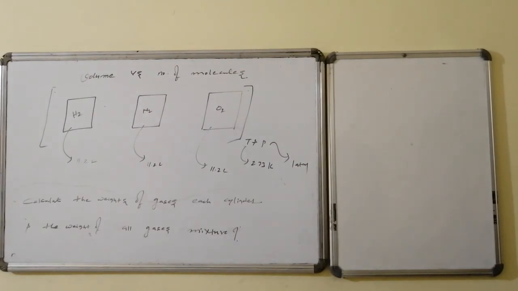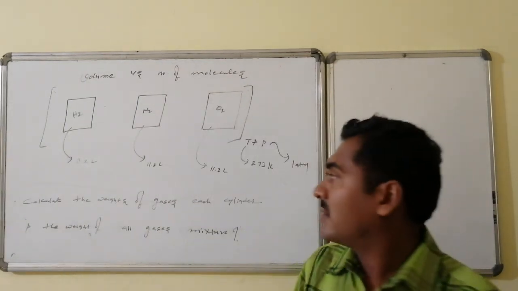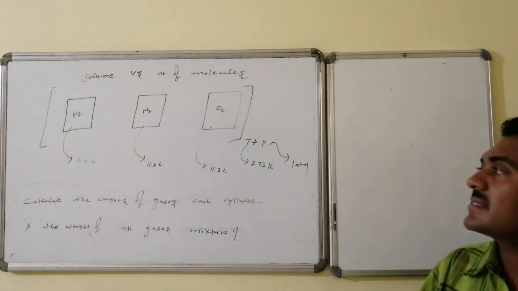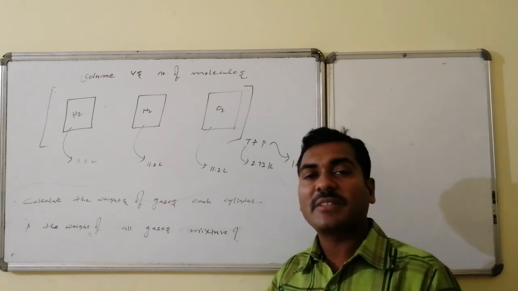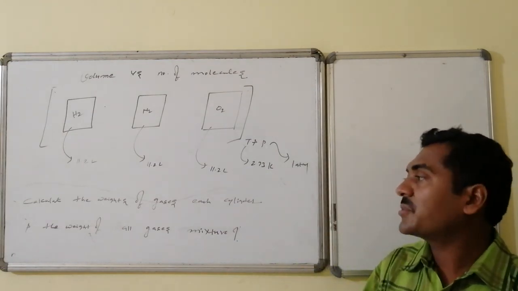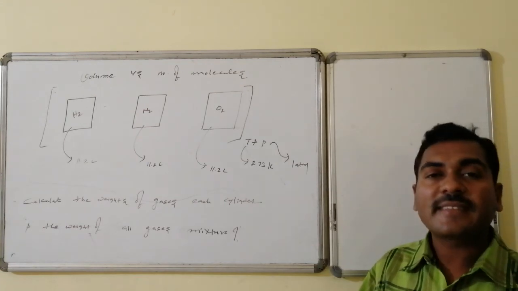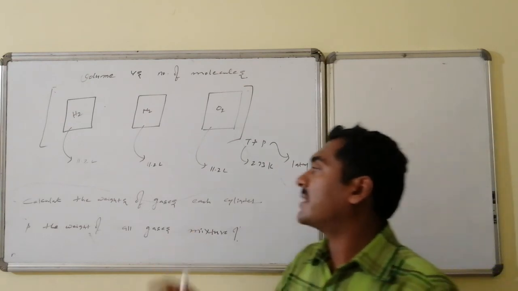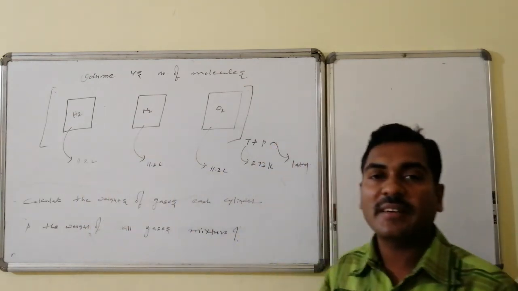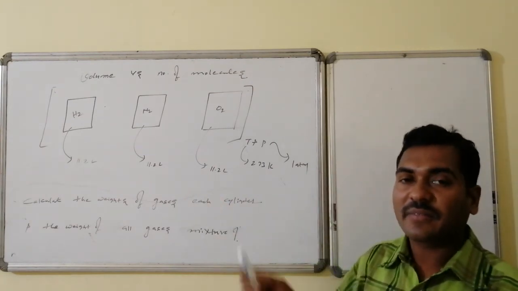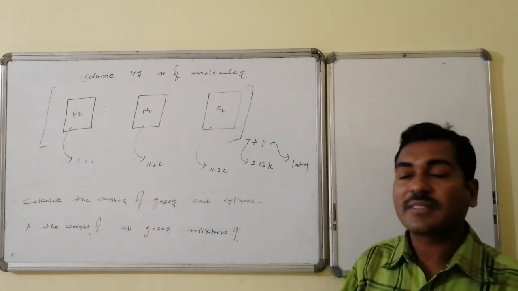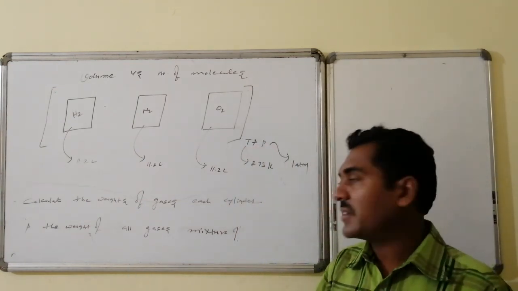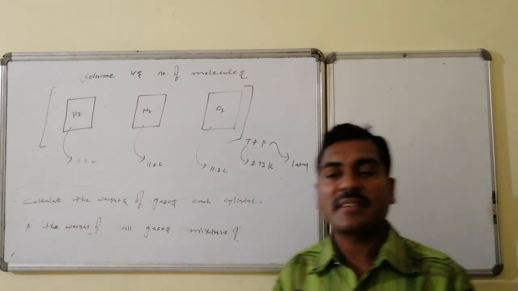A question on Avogadro's law based on the last explanation. These are 3 cylinders having equal volume of 11.2 liters under standard conditions. One is filled with hydrogen, the second with nitrogen, and the third with oxygen. Now you are asked to calculate the weight of gases, not the number of particles, present in each cylinder: the weight of hydrogen in the first cylinder, nitrogen in the second cylinder, and oxygen in the third cylinder. Moreover, what is the total weight of the gas mixture?